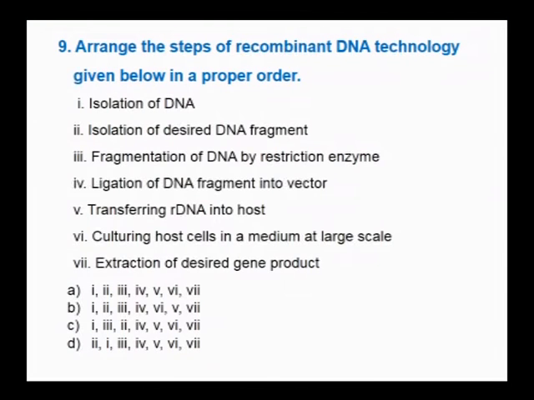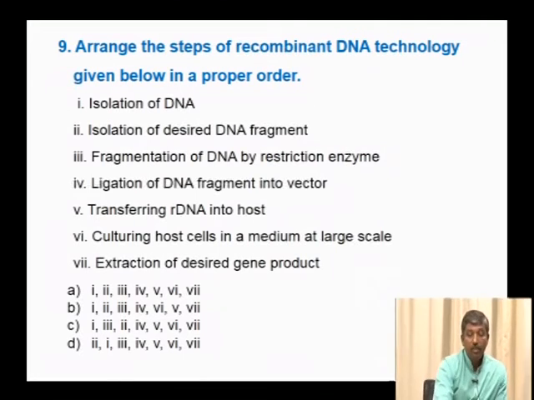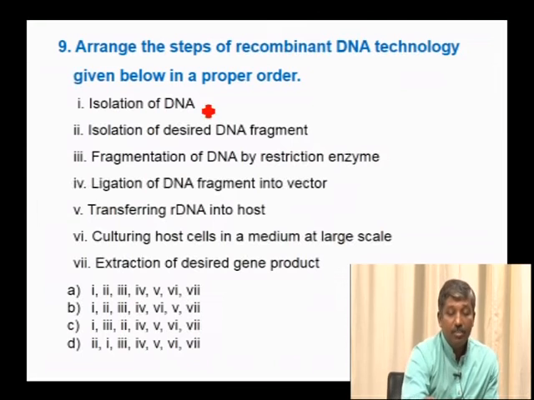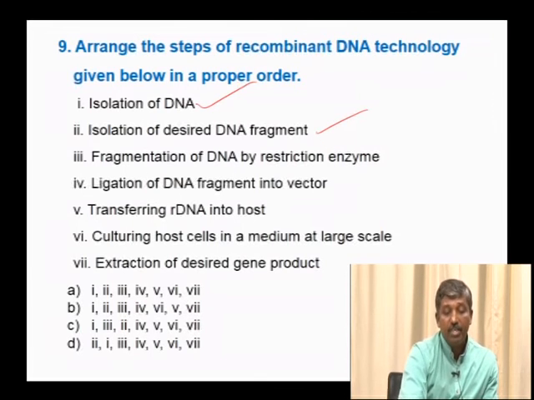Arrange the steps of recombinant DNA technology given below in a proper order. So here in RDT, isolation of DNA is the first one. Isolation of the desired DNA fragment, that is the second step. Fragmentation of recombinant DNA by restriction enzyme, that is also the next step.